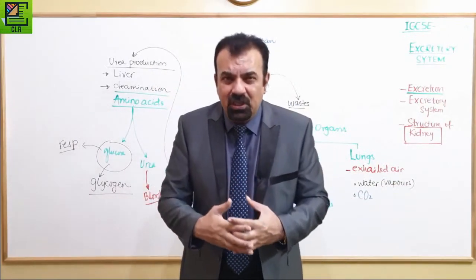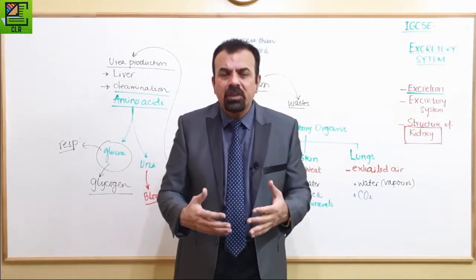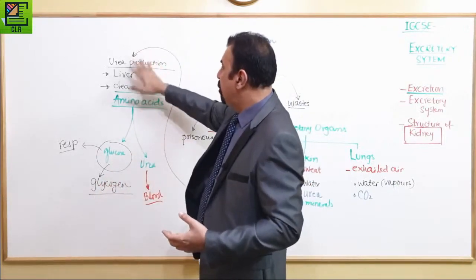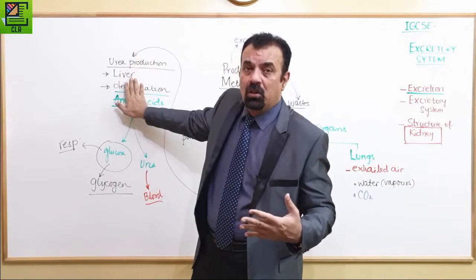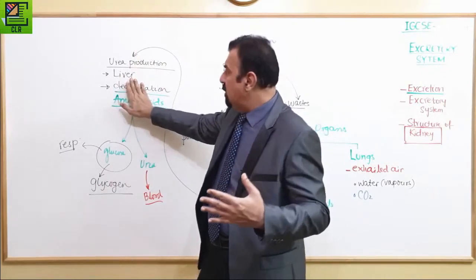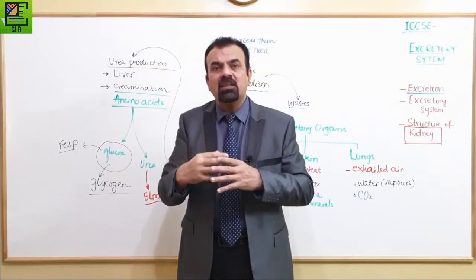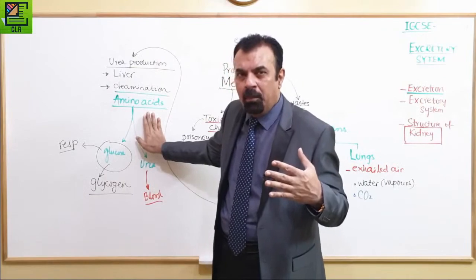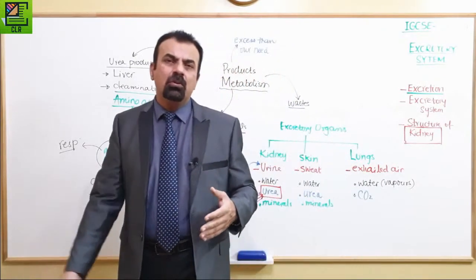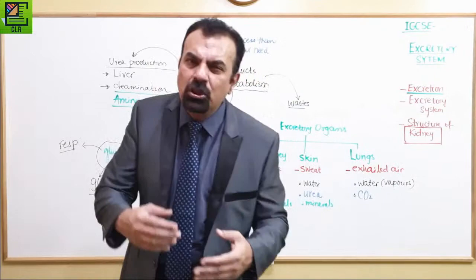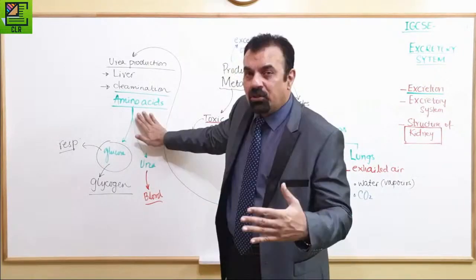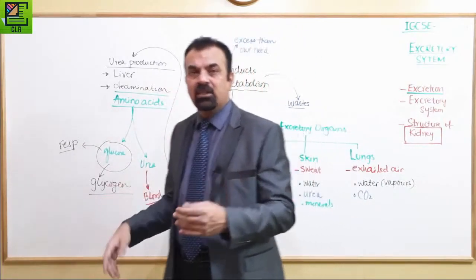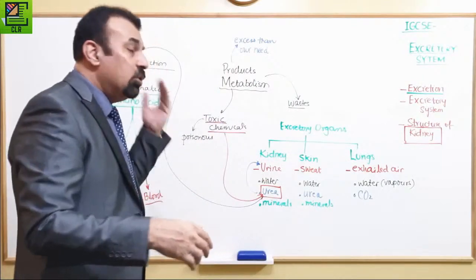What is the disadvantage of taking too much aminos that you're not consuming, or that are not going to become parts of your muscles? The problem is that you're putting the liver to do extra work. Your liver has to do more deamination. Your liver has to break down more of the amino acids because you're taking a lot of them, and by no chance are you going to consume all of them. So all those extra aminos, your liver has to start breaking down during the process called deamination. It means that simply your liver has to do extra work.